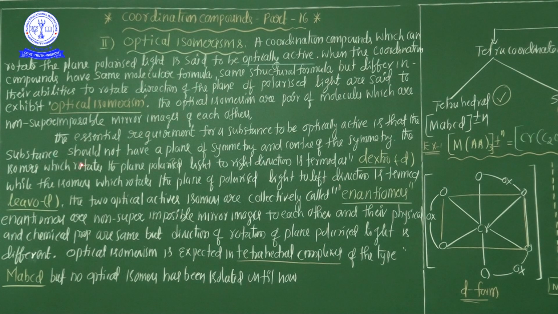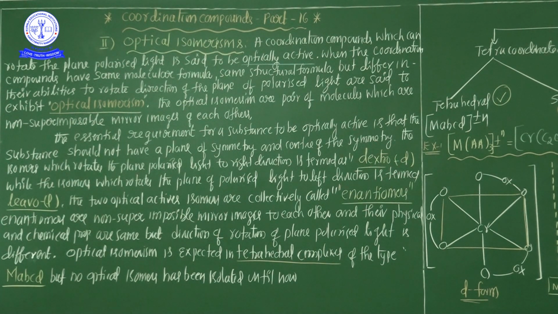The isomer which rotates plane polarized light to the right direction or clockwise direction is termed dextrorotatory.